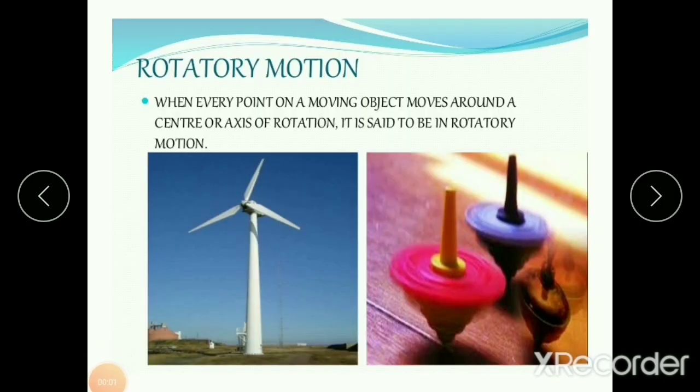Next is rotatory motion. If a body moves about a fixed point without changing its position, then the body is said to have undergone rotatory motion. Rotatory motion is not translatory because each point on the rotating body moves through a different distance in the same interval. An example for rotatory motion is the rotation of the earth.